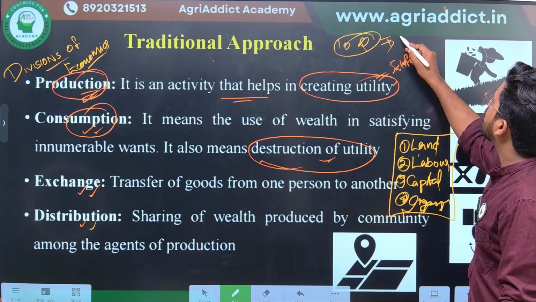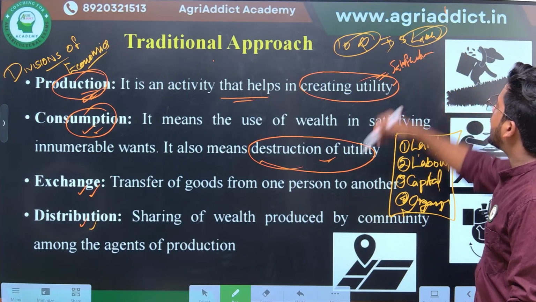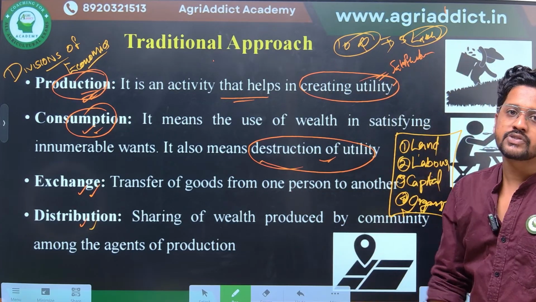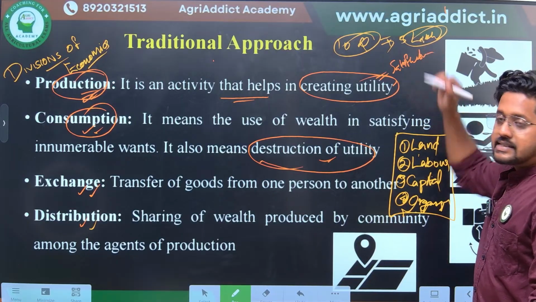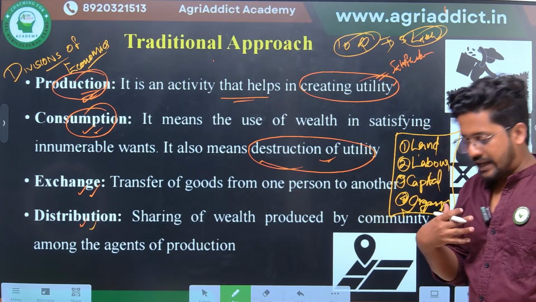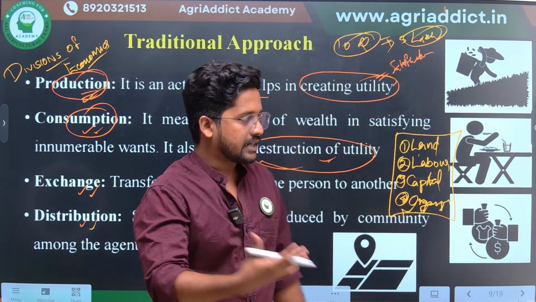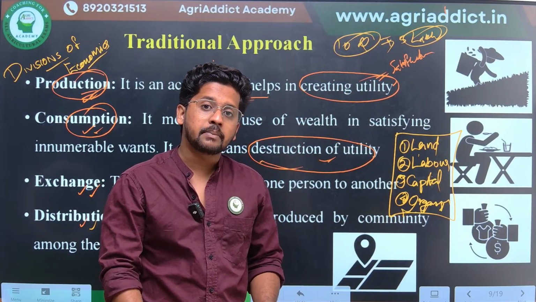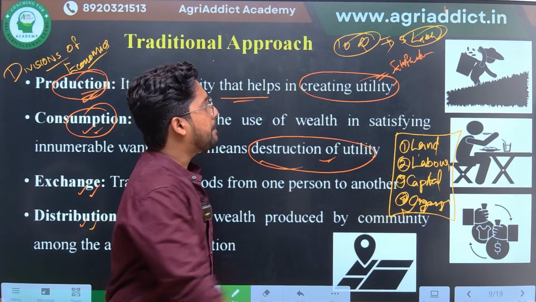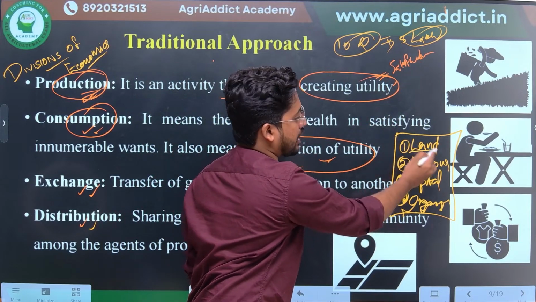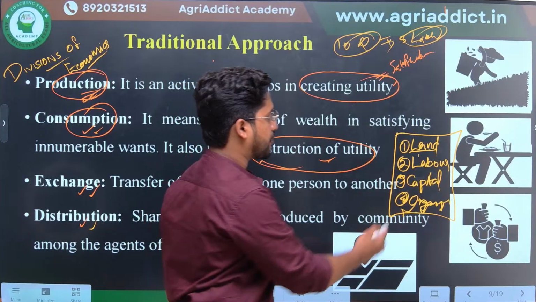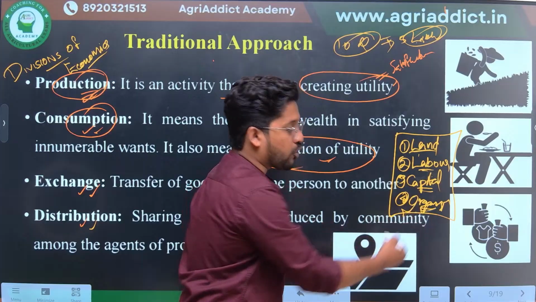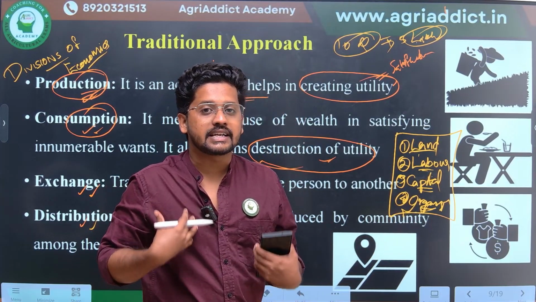Imagine that I generated maybe 5 lakh rupees from this paddy production. I sold these 10 quintals in the market and I am getting 5 lakh rupees, and this is the wealth generated by the producer. So this 5 lakh rupees I have to distribute among the factors of production. A part of this 5 lakh rupees I have to pay for land. A part I have to pay for labor. A part I have to pay for capital, and finally for organizing it successfully I also should be getting some revenue.